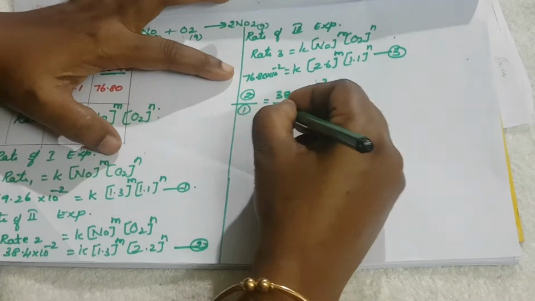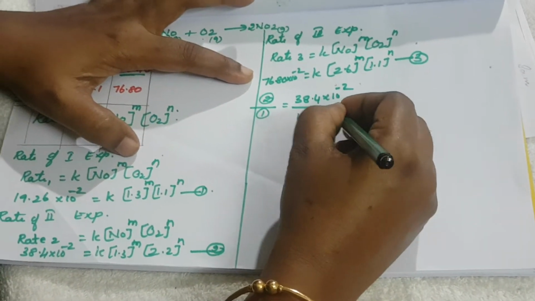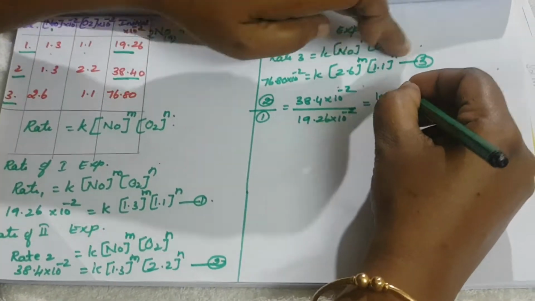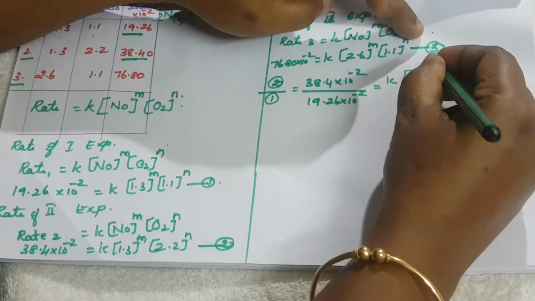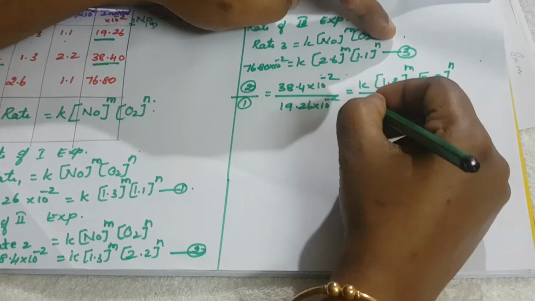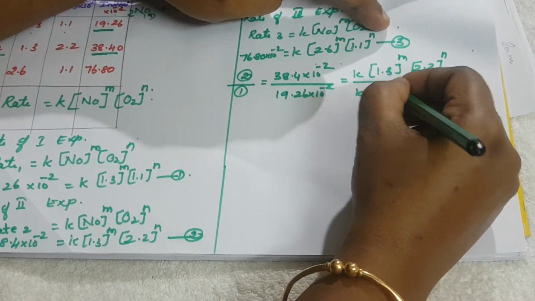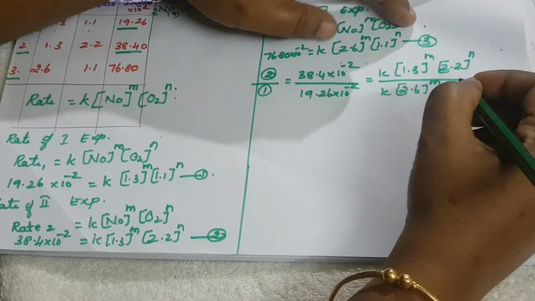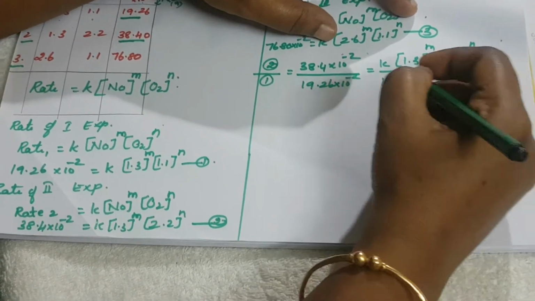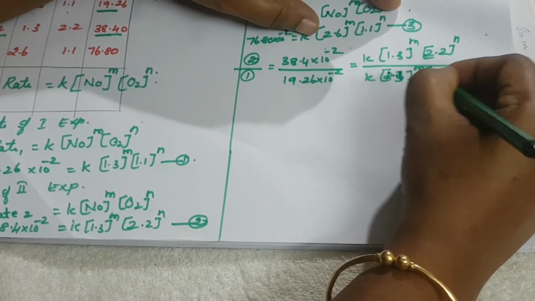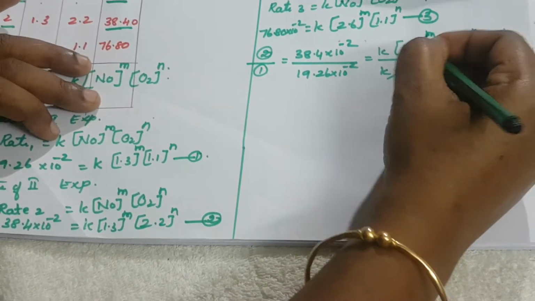The first equation is 19.26 into 10 power minus 2 equal to K, 1.3 per M and 1.1 per N. So here the common terms cancel.